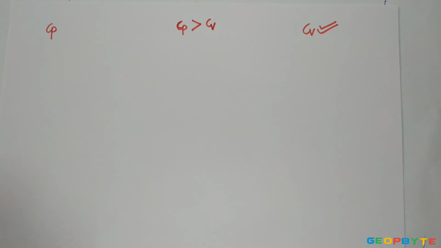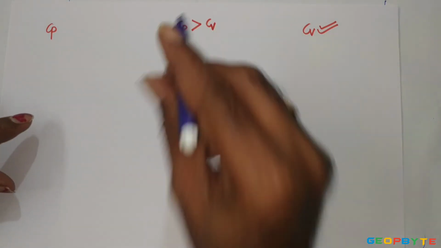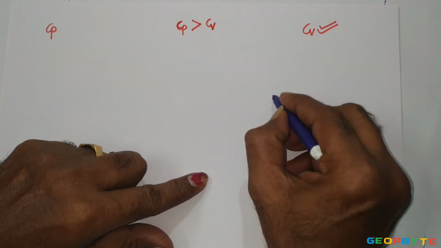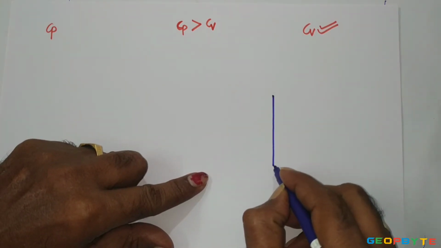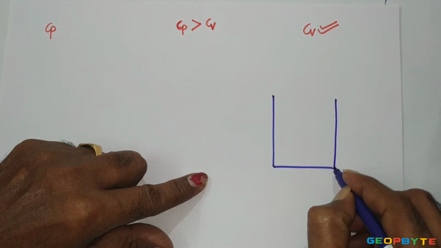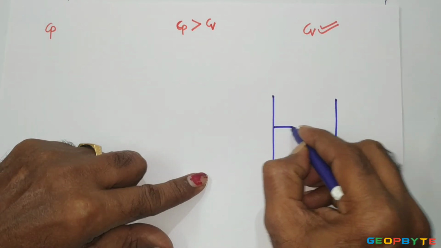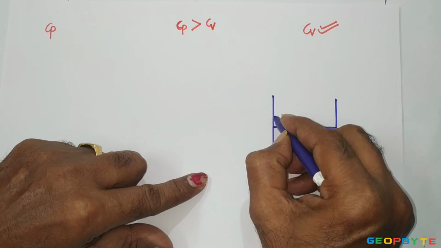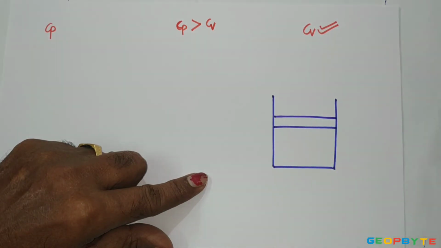Now let us discuss the physical meaning of Cv and Cp. The physical meaning of Cv is like this. Let us take a cylinder with piston mechanism, a closed system. As we know, in the closed system, only energy is crossing the boundary of the system in the absence of mass.